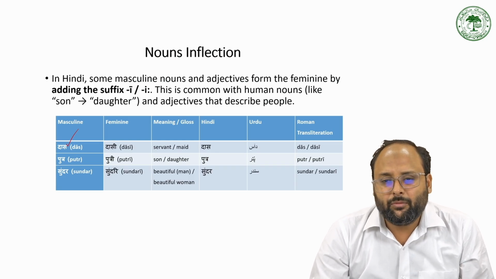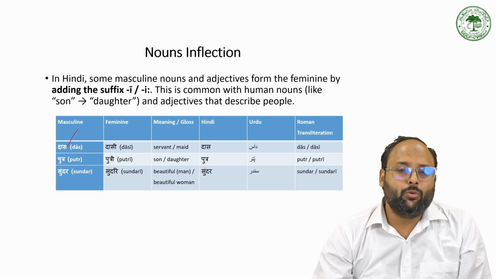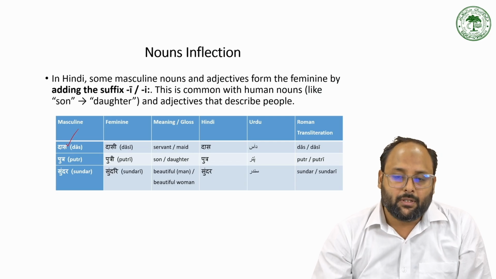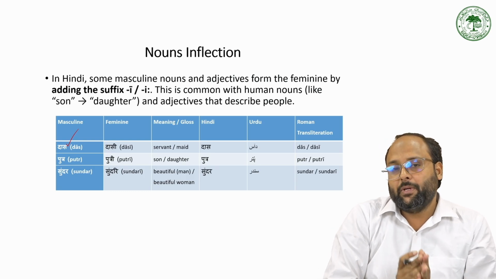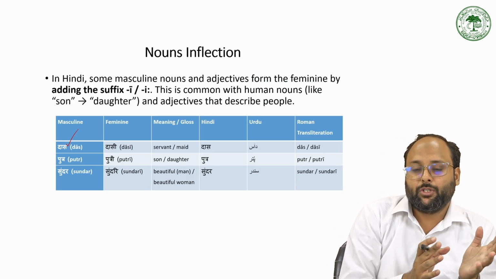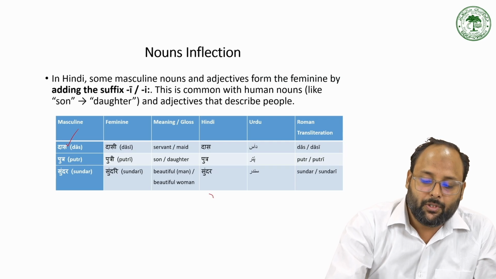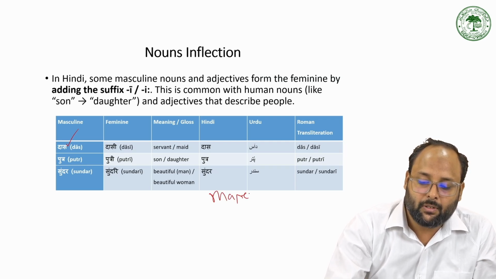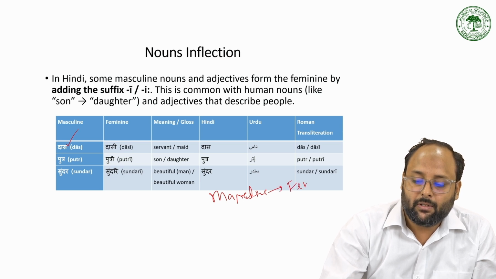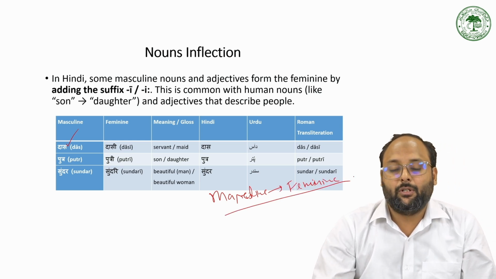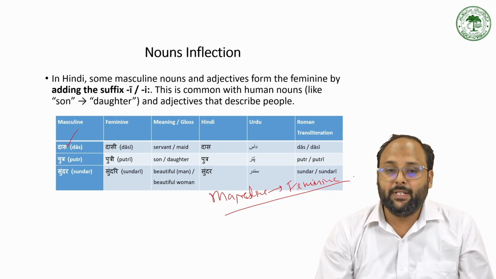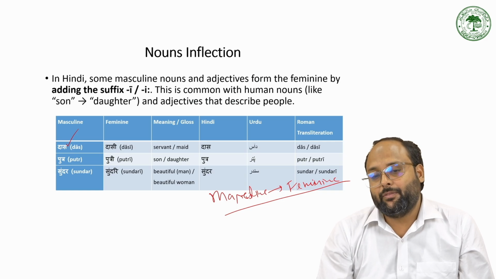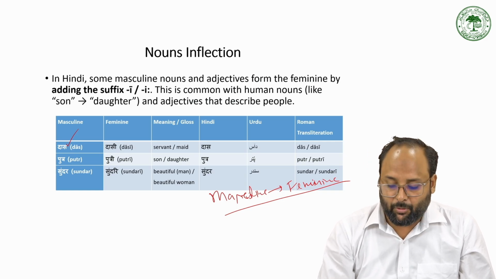On the basis of all this data, we can say that there is no one pattern of making the feminine from the masculine. When we make the feminine from a masculine noun, there are some processes of change from masculine to feminine, but they are not fixed. For example, sometimes we use i, sometimes ya, sometimes ni. So this kind of process we have for making masculine into feminine.